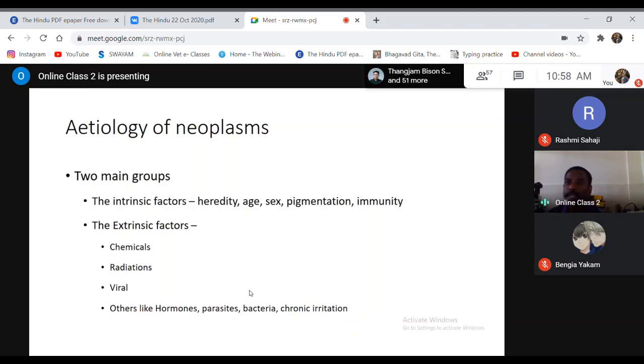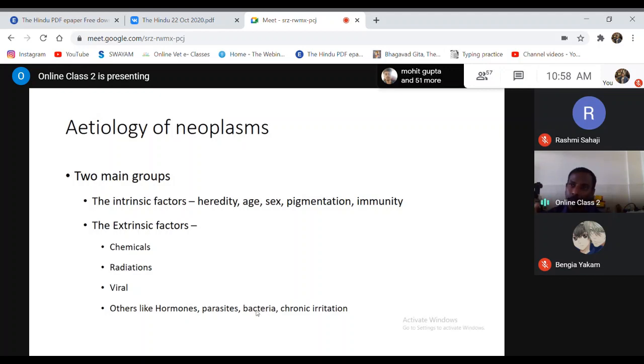The mutated cells can survive because they can escape from the immune system. That is why we use the term non-lethal mutation. The non-lethal mutation forms the basis for any type of neoplasm to develop. It forms the heart of the pathogenesis of cancer or neoplasm.